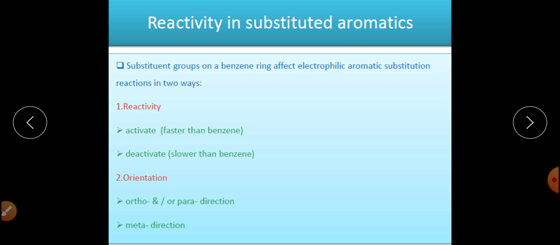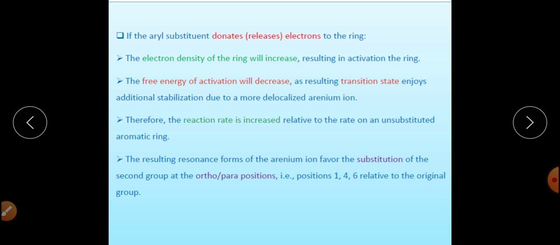So overall, we have categorized all the substituents attached on the benzene ring into 3 different categories. That is, either ortho para director, or meta director. On the subsequent slides I will tell you with examples, with the mechanism and with the resonating structures, how they are orienting the incoming electrophile, how they are directing the incoming electrophile, and how they are increasing the reactivity of the benzene ring if attached to it.